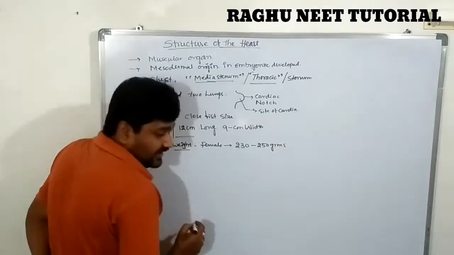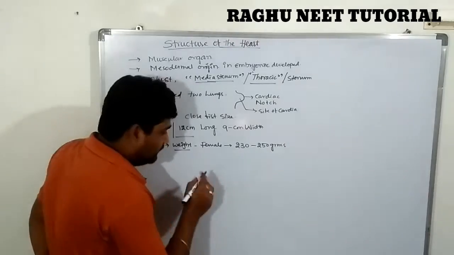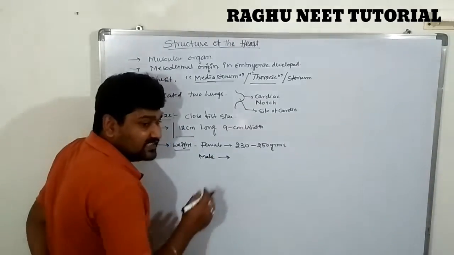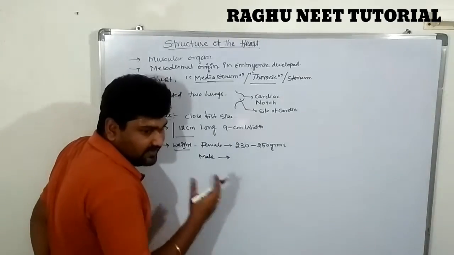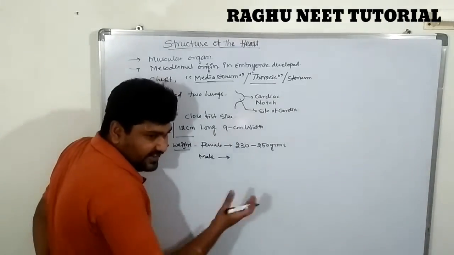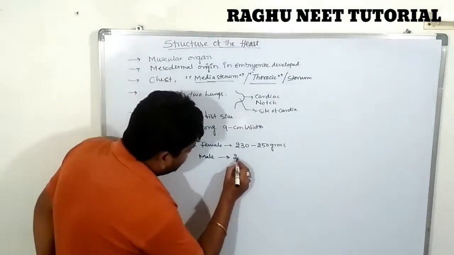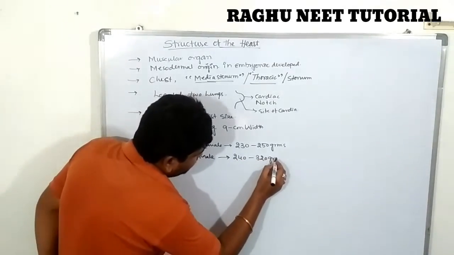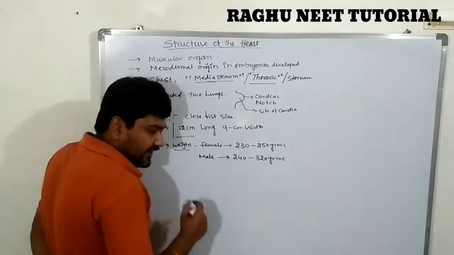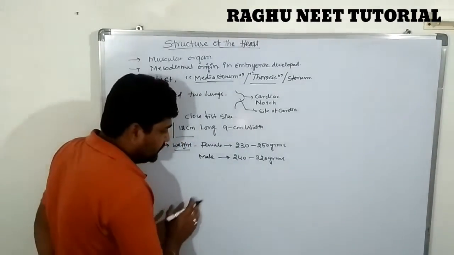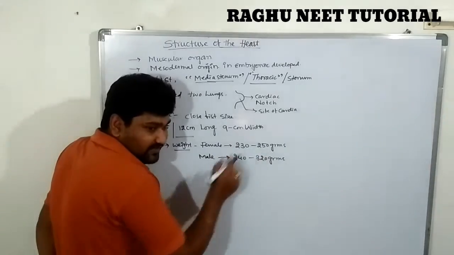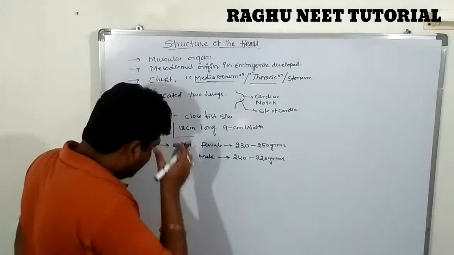In males, the cardia is heavier than in females, at 240 to 320 grams.